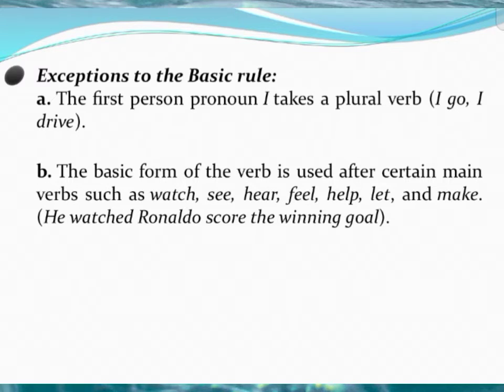Exceptions to the basic rule. There are some exceptions while you are using subject and verb agreement. Now let's go about what are the exceptions of the basic rule. The first person pronoun I takes a plural verb: I go, I drive. The basic form of the verb is used after certain main verbs such as watch, see, hear, feel, help, let and make. He watched Ronaldo score the winning goal.